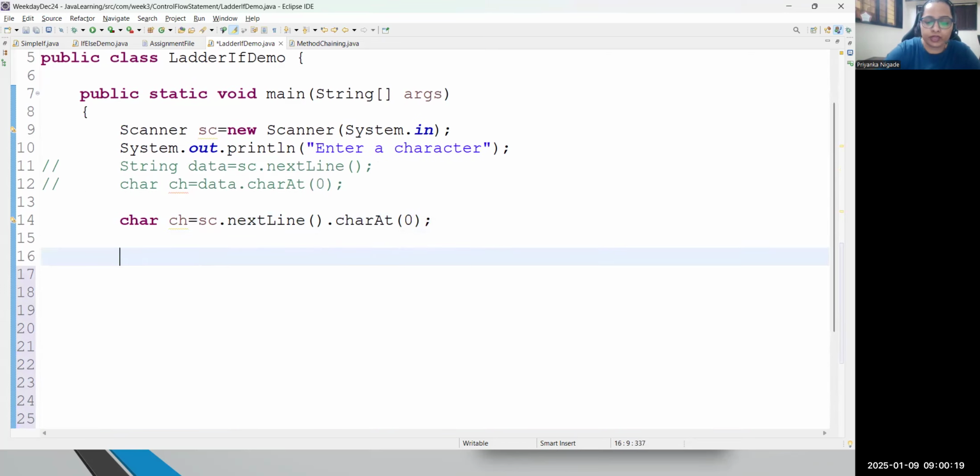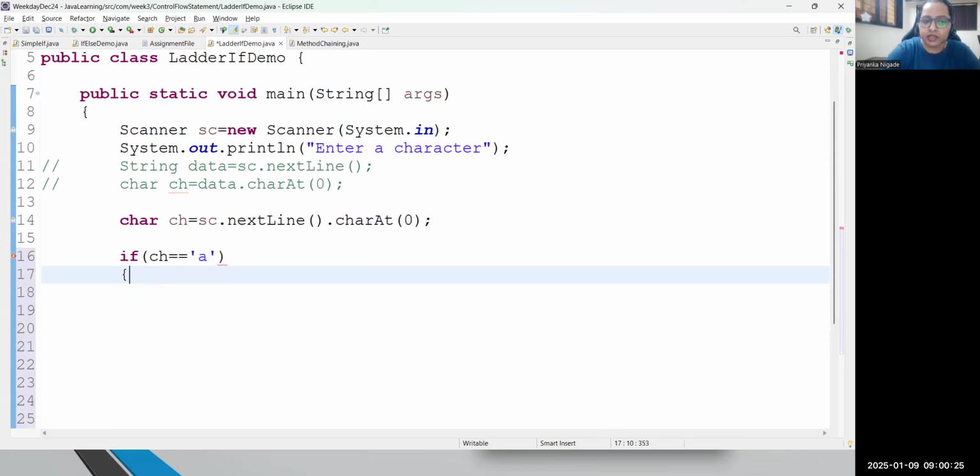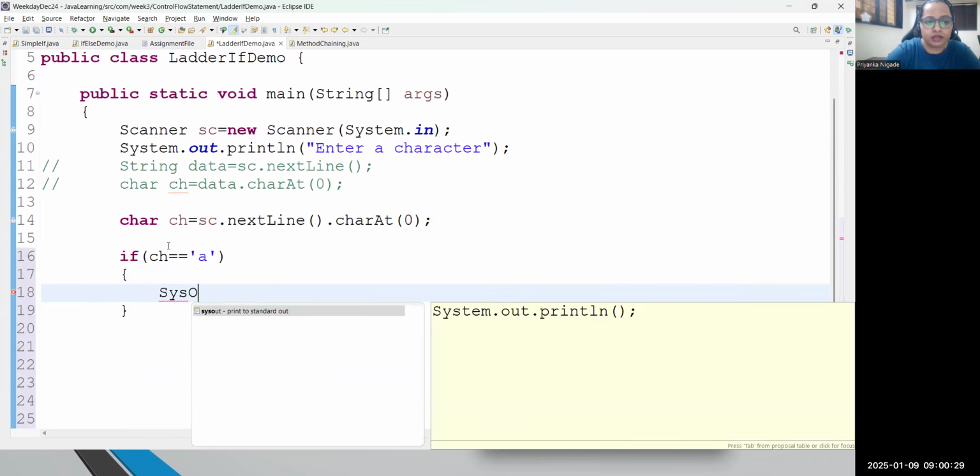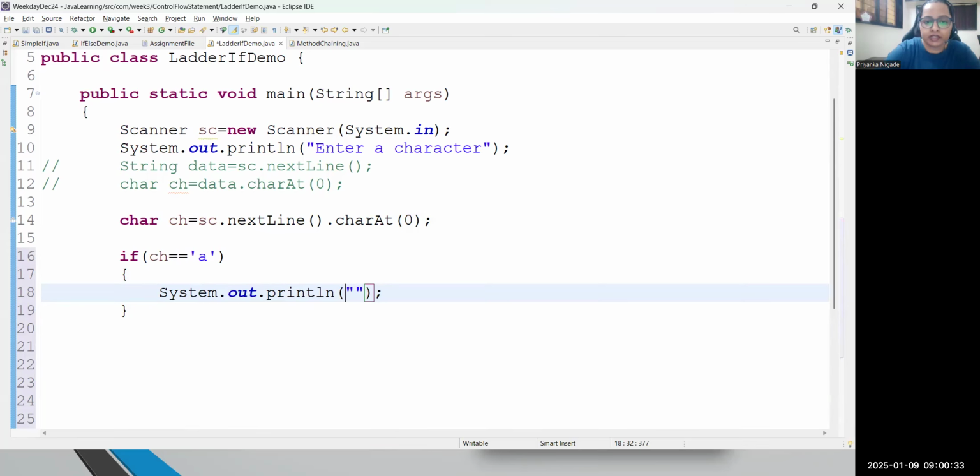Let's compare now. See, if the first condition, this character matches with A, then the character is a vowel, right? So, I will put a basic message like "is vowel". Let me copy this message.